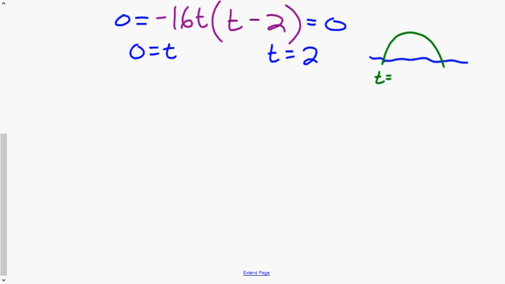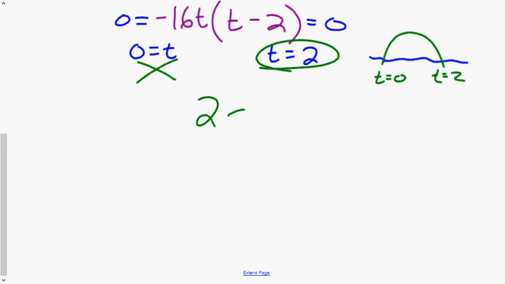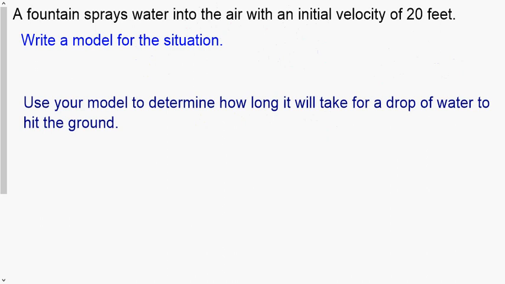Well, this is going to be at time 0. That's not our answer. That's when the dolphin leaves. So here where t equals 2, that means this is our answer. So our answer is going to be 2 seconds. So that 0 is what we would call an extraneous solution. It doesn't work in the context of the problem.